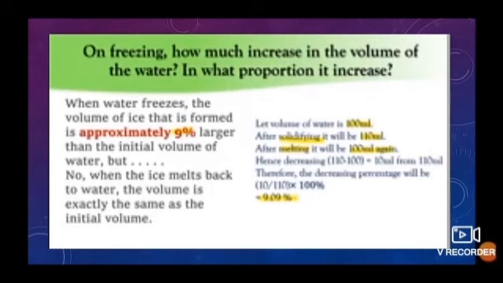But when the ice melts back to water, the volume is exactly the same as the initial volume. Means when water freezes into ice, its volume increases approximately by 9%. And when it melts back to water, its volume is exactly the same as the initial volume.